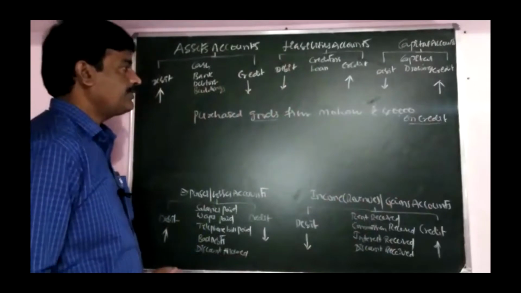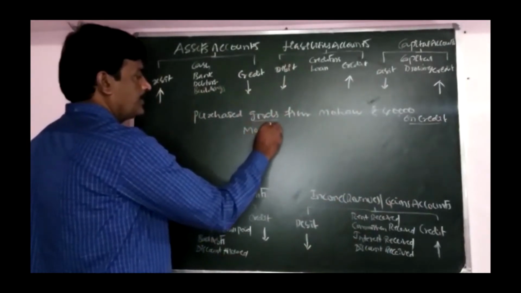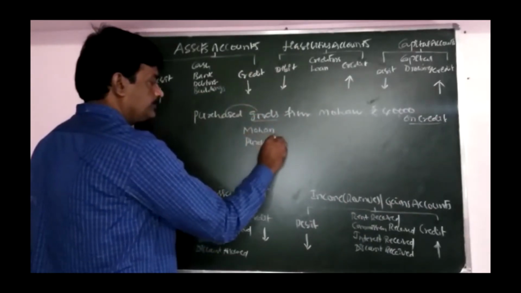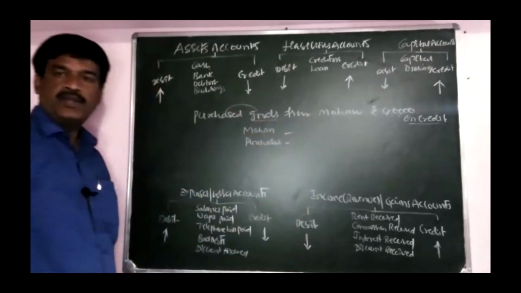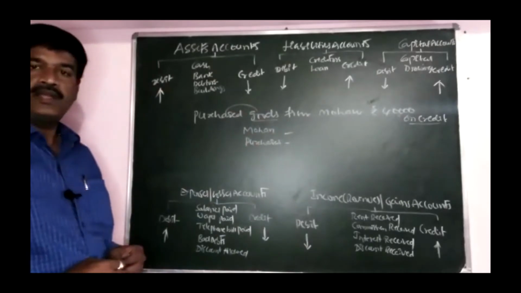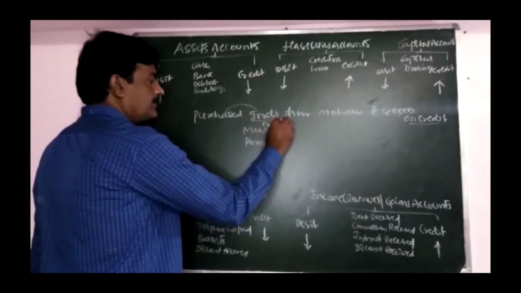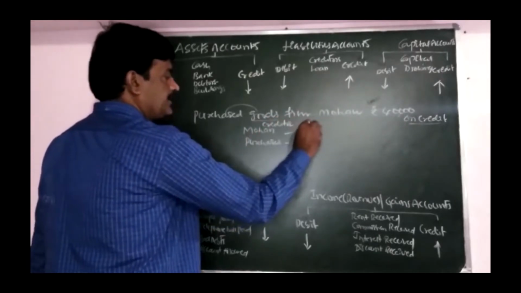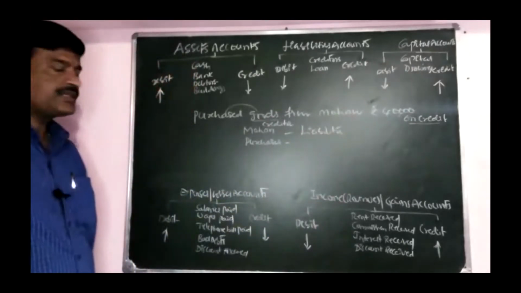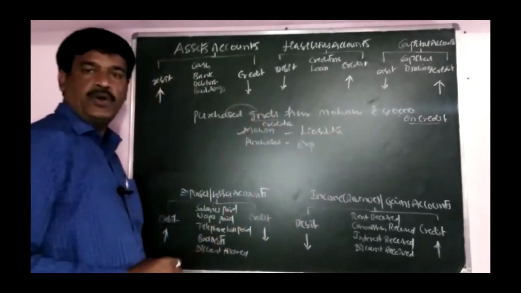In a credit transaction, the party name comes first. Mohan. And what are we doing? We are purchasing. Purchases. Who is Mohan? Mohan is a supplier. Supplier in accountancy is called a creditor. Creditor comes in liabilities. Purchases comes in expenses.